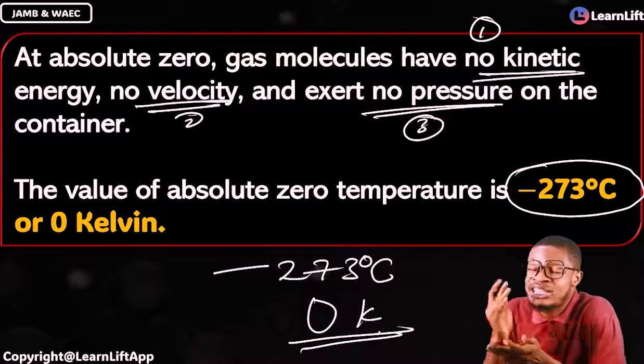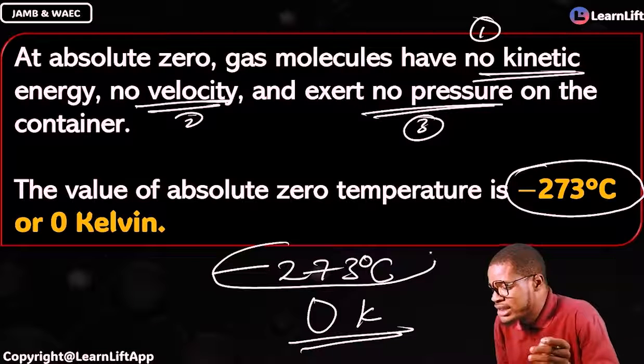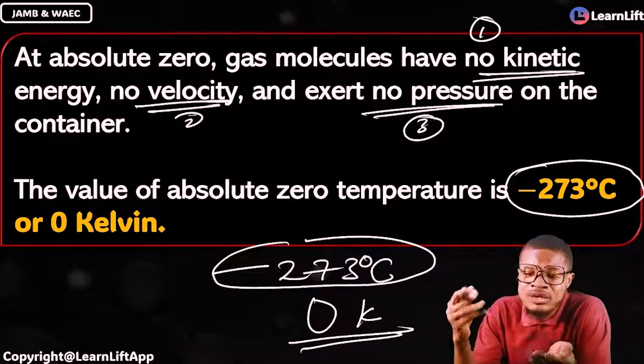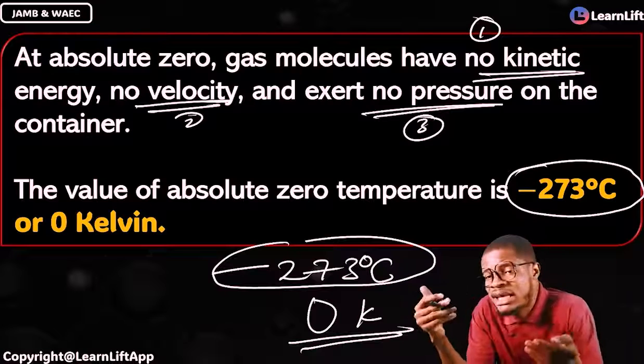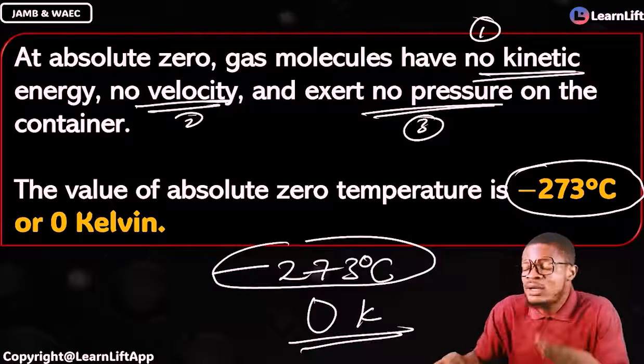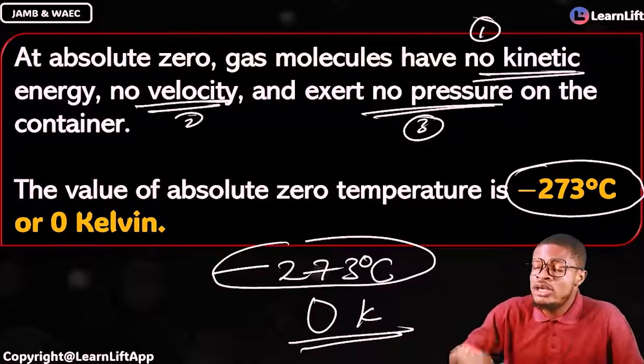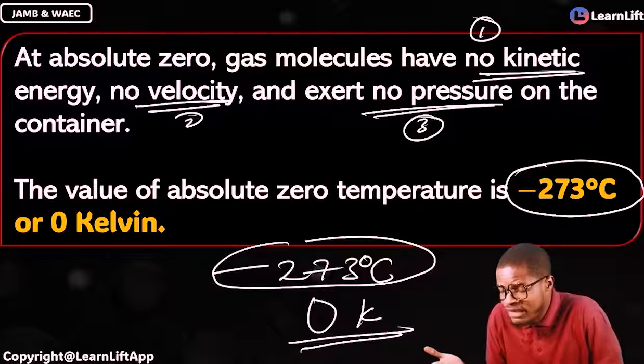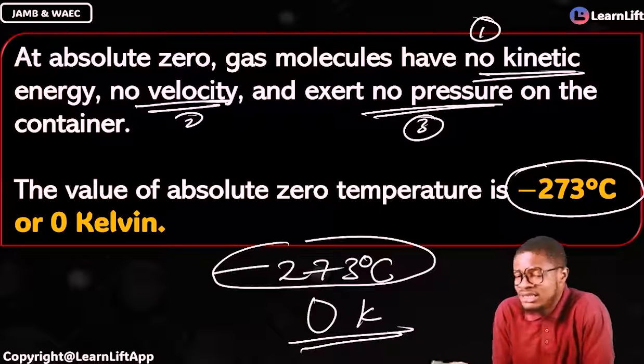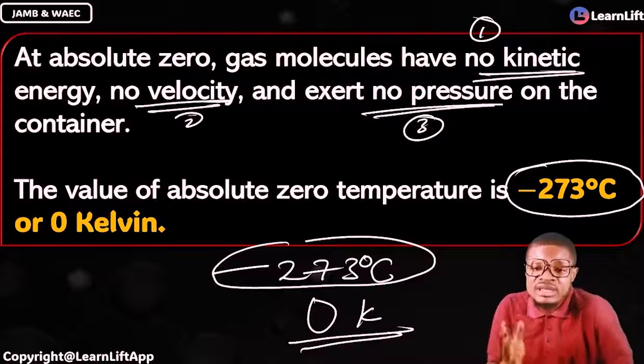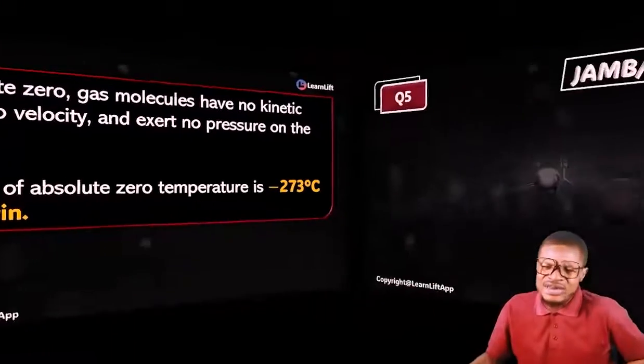If it is in Celsius, it is minus 273 degrees Celsius. Why? Because minus 273 degrees Celsius is the same thing as your 0 Kelvin. And because it is absolute temperature, it must always be in Kelvin. 0 Kelvin is equal to what? Minus 273 degrees Celsius.